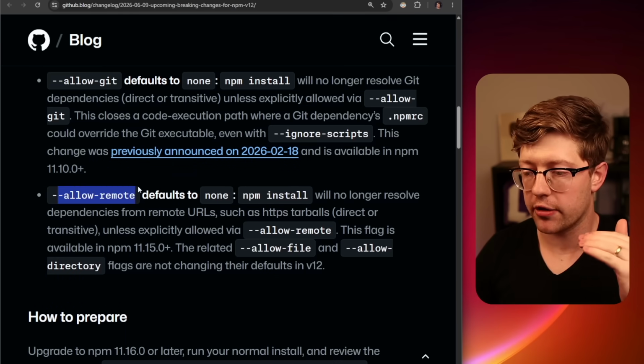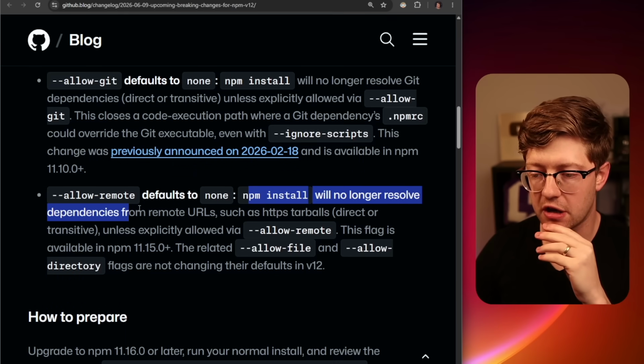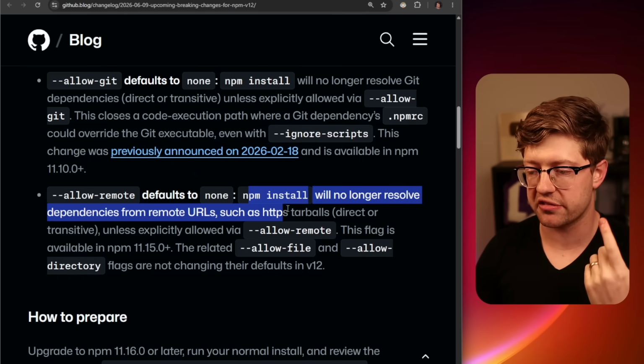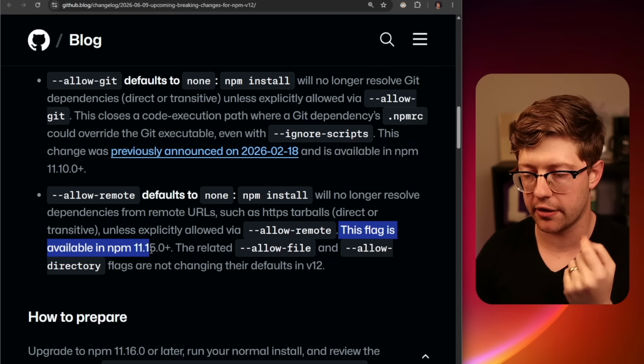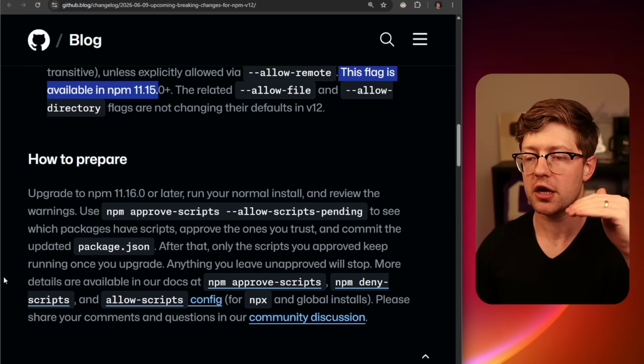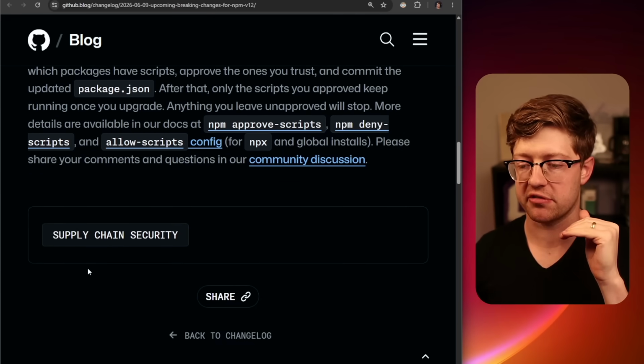And then same thing, allow remote. npm install will no longer resolve dependencies from remote URLs, such as an HTTPS tarball, unless explicitly allowed by allow remote. This flag is available in npm 11.15+. Huge deal. Guys, this will completely change the game for supply chain security.